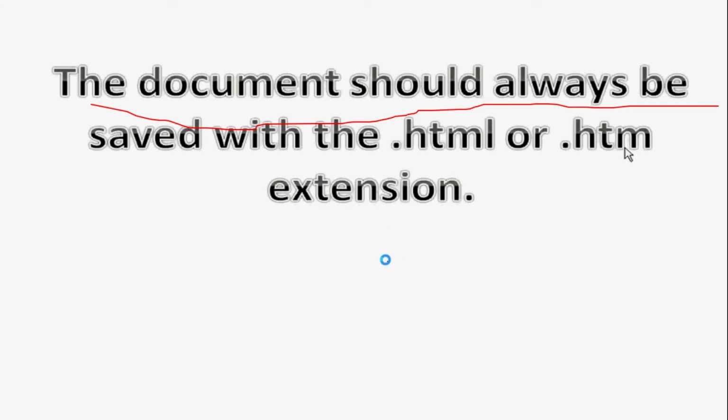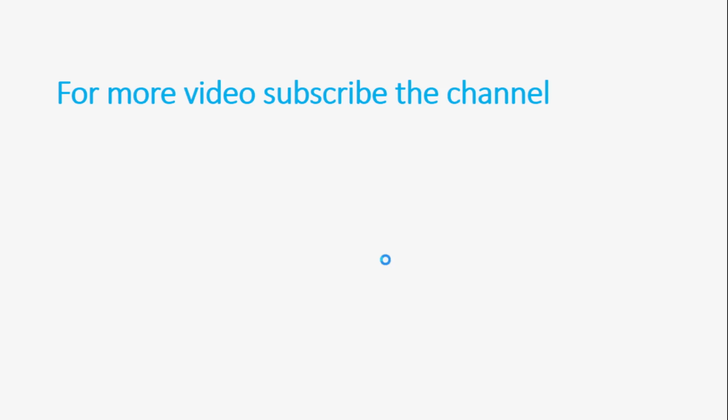Okay, so these are some basic knowledge that we should know before writing a program in HTML.